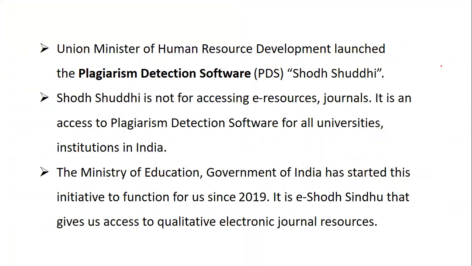The Ministry of Education, Government of India, has had this initiative functioning since 2019. It is eShodh Sindhu which gives access to qualitative journal resources. Here it was given as electronic journal, so that is not Shodh Shuddhi, it is eShodh Sindhu. Is it clear?